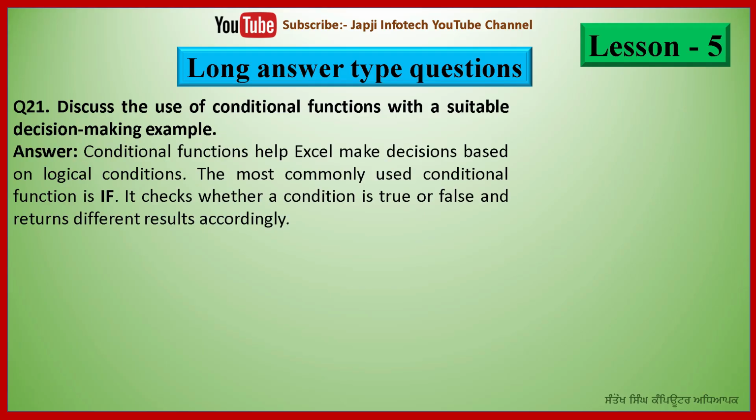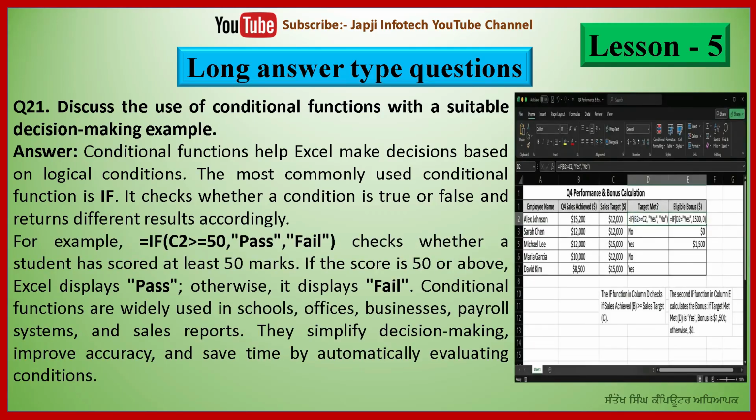So 21st question is discuss the use of conditional functions with suitable decision making examples. And the answer is conditional functions help Excel make decisions based on logical tests. The most commonly used conditional function is IF. It checks whether a condition is true or false and returns different results accordingly. For example, =IF(C2>=50, "Pass", "Fail") checks whether a student has scored at least 50 marks.